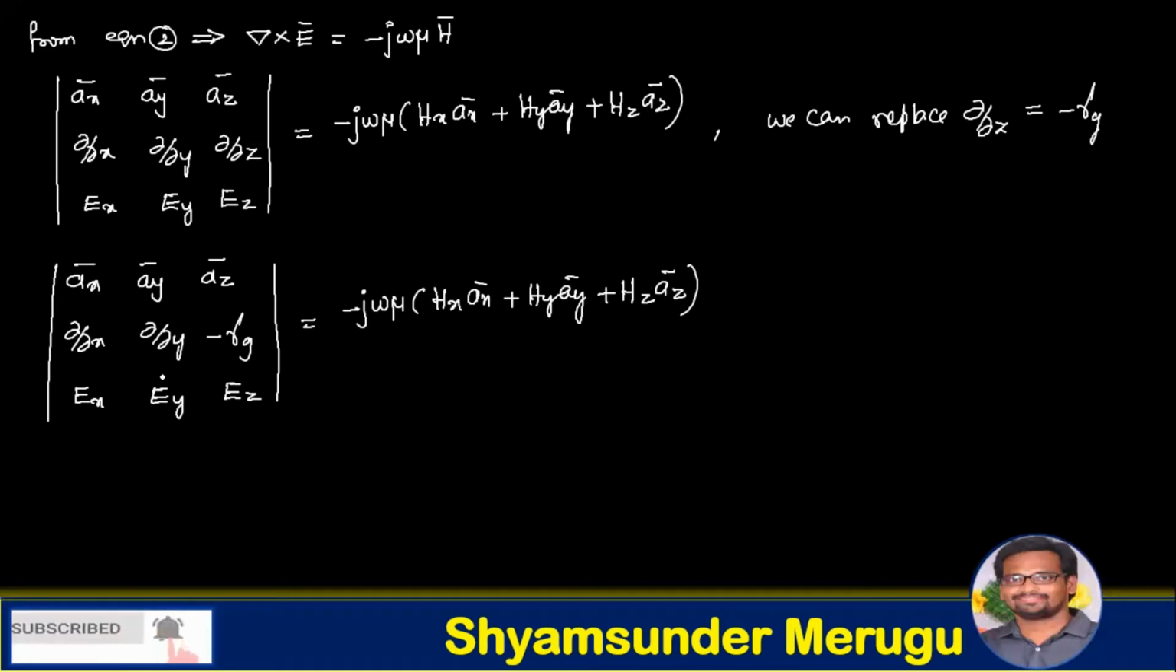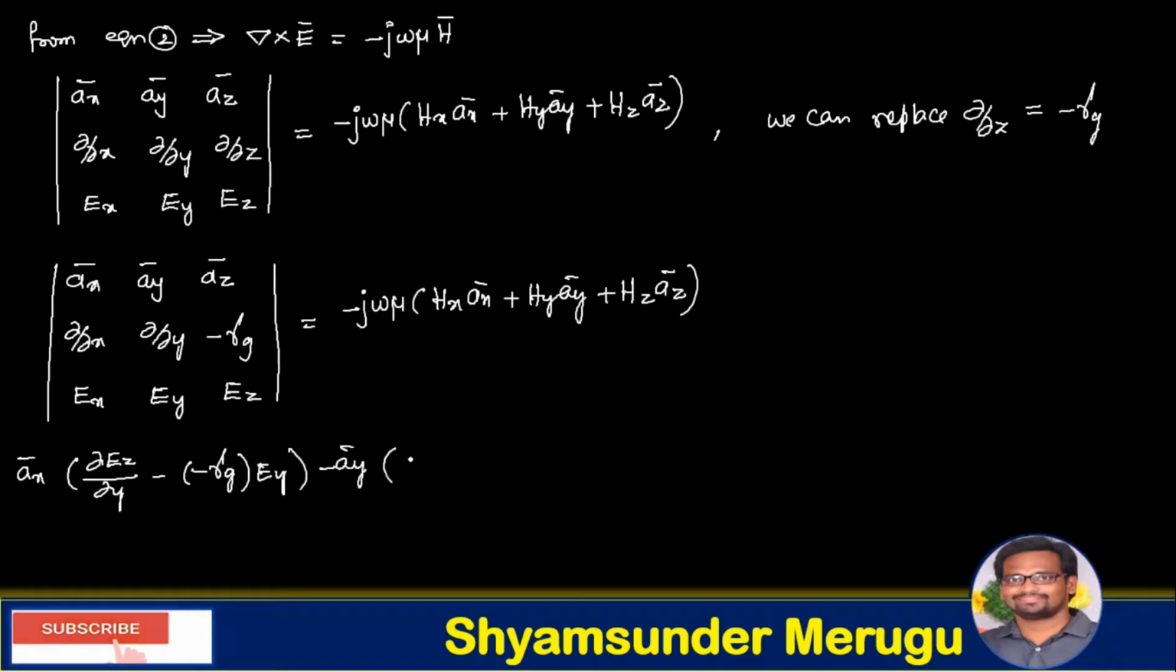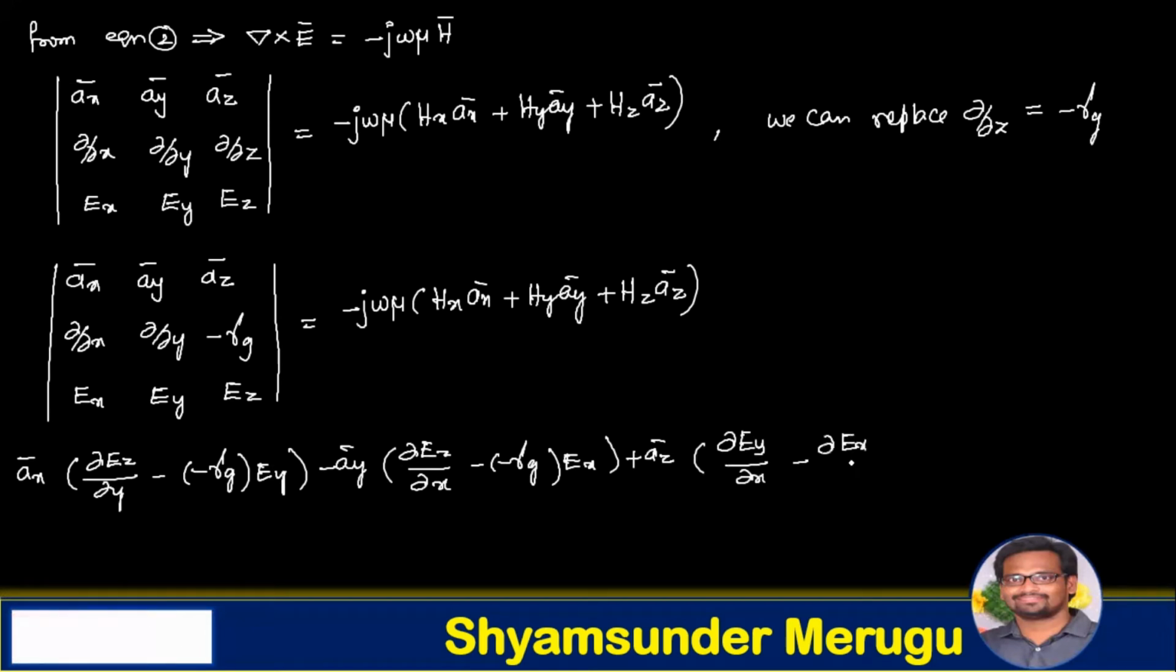Simplifying the above expression, we get x̄ (∂Ez/∂y − (−γg) Ey) − ȳ (∂Ez/∂x − (−γg) Ex) + z̄ (∂Ey/∂x − ∂Ex/∂y), which is equivalent to −jωμ (Hx x̄ + Hy ȳ + Hz z̄).